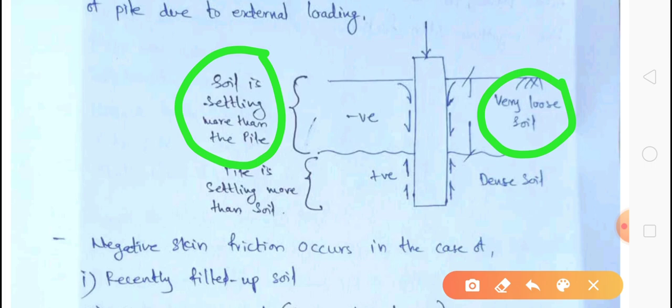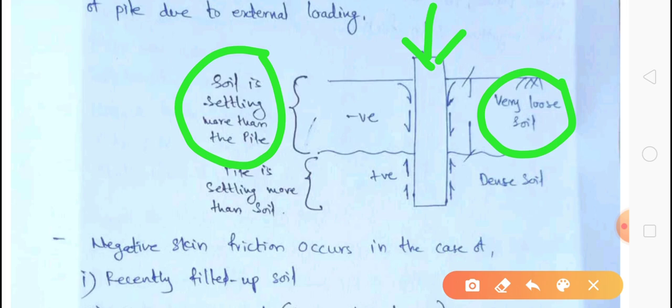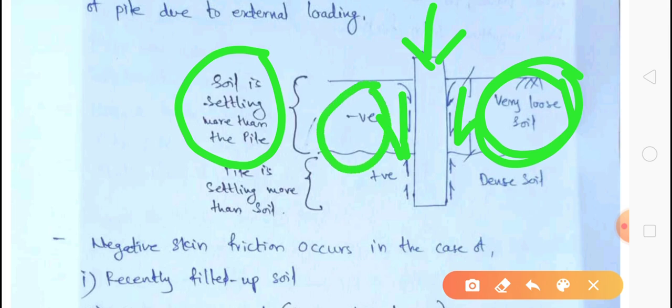That means when the load is coming on the pile, this loose soil will offer the friction force which is in the same direction as the load. So that is the negative skin friction. The friction force is acting, in the case of very loose soil, in the same direction, along with the load.